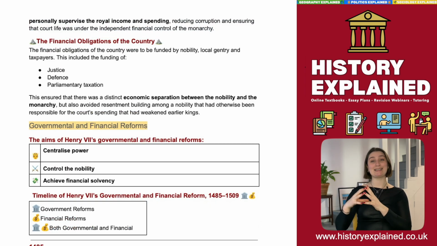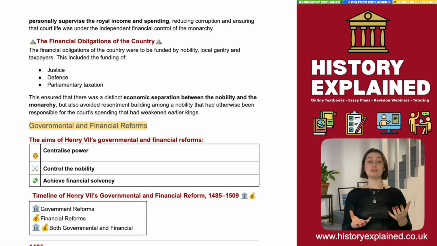He kind of takes it out of any broader idea of funding, and this is specifically his own focus. And in doing so, he separates it from this other area, which is the financial obligations of the country. So the financial obligations of the country is anything relating to justice, defence, parliamentary taxation. And Henry VII moves this and separates it out from the financial obligations of the court and says that all these finances that are affecting day-to-day people are to be funded by the nobility, local gentry, and taxpayers. So the crown is no longer financially responsible for any of these things.